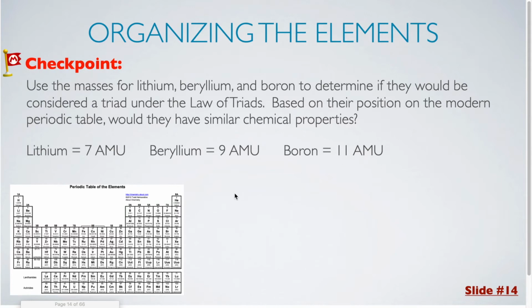And we're going to determine if the average of those two masses is going to be equal to the mass in the middle. So if I take 7 plus 11, that's going to give me a total of 18 AMUs. Divided by 2, I'm going to end up with 9, which is equal to the mass of the beryllium, which would be in the middle. Now, based on that, we could say that these three elements would be a triad.